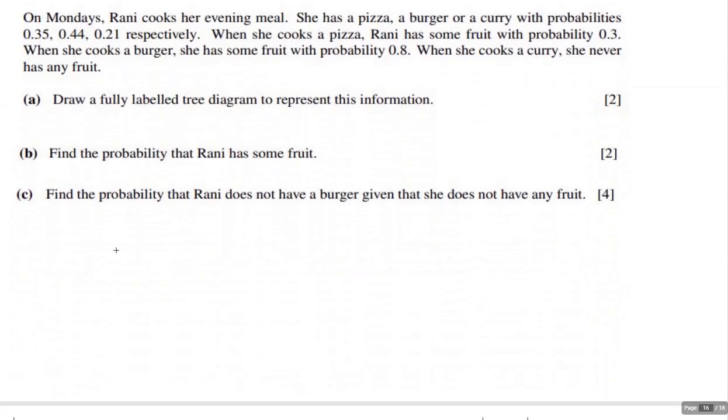Let's take a look at this. On Mondays, Randy cooks evening meal. She has pizza, a burger, or a curry with the probabilities of 0.35, 0.44, 0.21 respectively. When she cooks pizza, Randy has some fruit with the probability of 0.3. When she cooks burger, she has some fruit with probability of 0.8. When she cooks curry, she never has any fruit. So, what I want you to do is pause this and try coming up with a probability tree. And then we'll start back up again and compare.